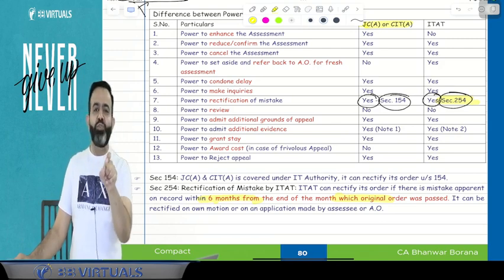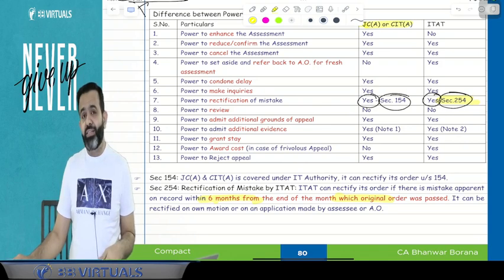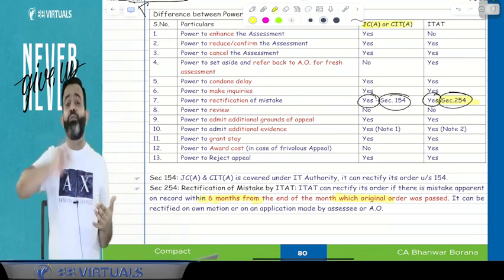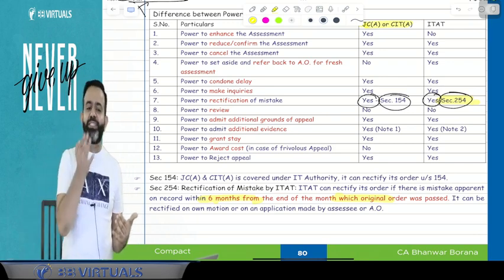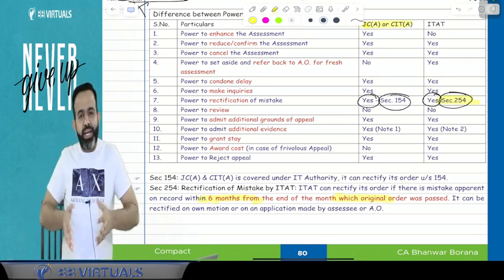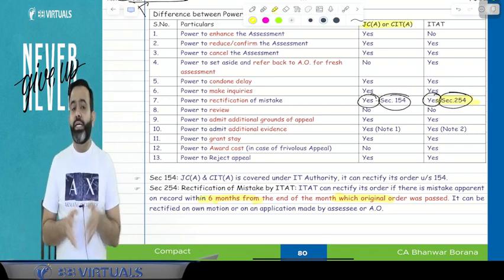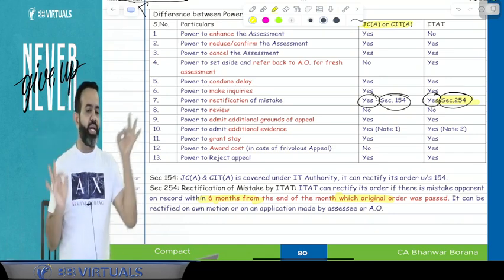You must have heard about the review petition. The Congress government filed the review petition and asked the Supreme Court to review its judgment. So the Supreme Court again reviewed its earlier judgment, changed it, and gave a different judgment. This is called review, that is, reviewing your original judgment again and giving another view. Guys, this review petition can be filed only with the Supreme Court and High Court.